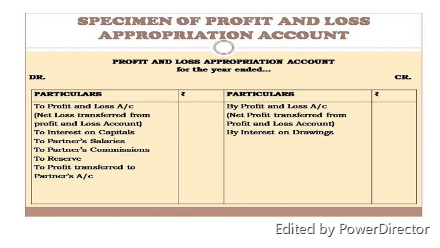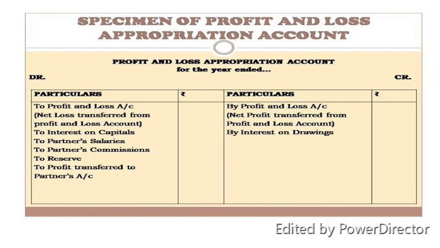So the money the partners withdraw from the partnership firm is called drawings, and the interest gained by the partnership firm is actually the revenue of the partnership firm. So the revenue, as you did before in the PL account, comes on the credit side, expenses come on the debit side.